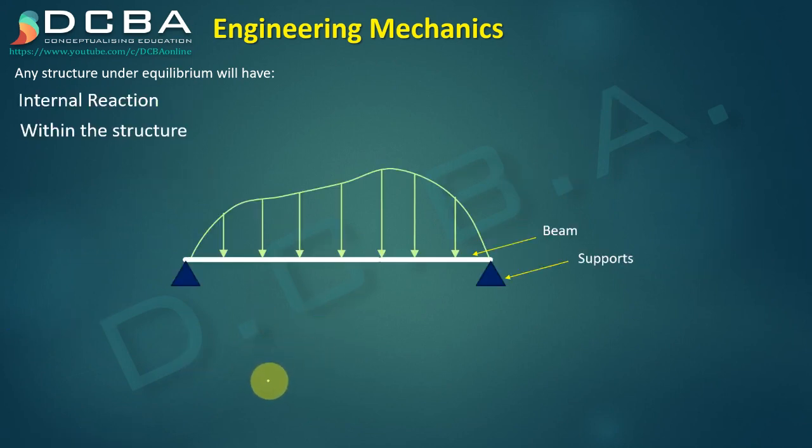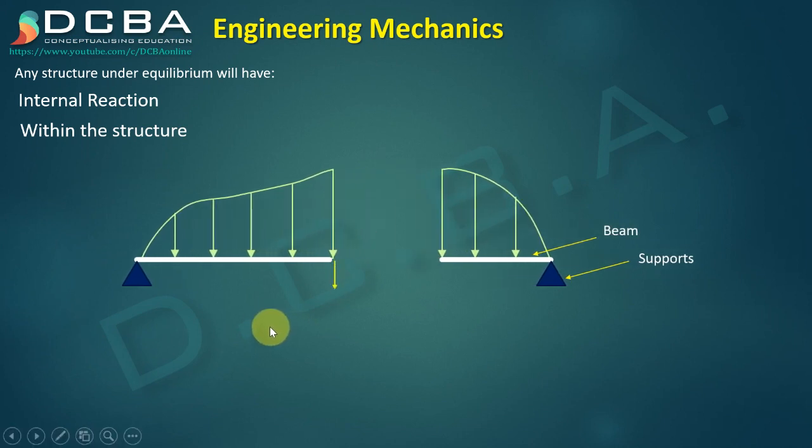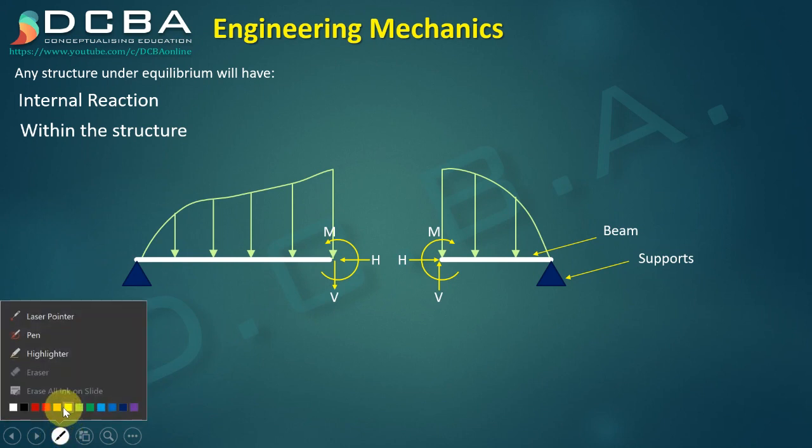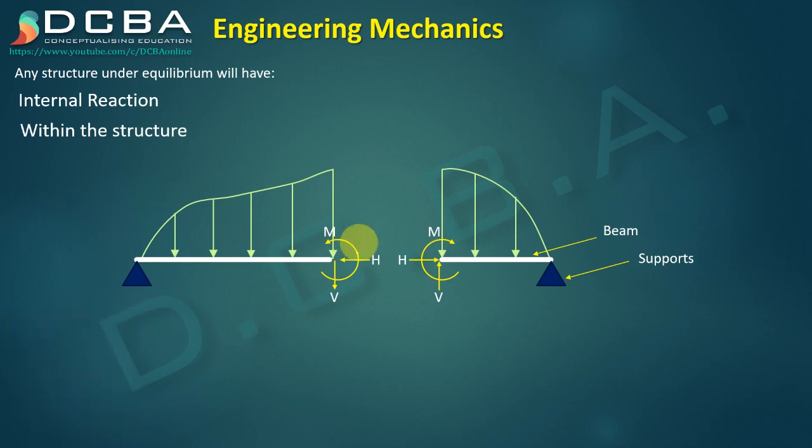Let us now understand what internal reactions are. Consider this structure on which there is this loading. So what we can do is if I just try to separate this structure, or if I try to break this structure from between, I will see essentially three reactions that are formed within the structure. These three reactions are, first one would be horizontal reaction, second would be the vertical reaction, third would be a moment reaction. Always these three reactions are formed when we break a rigid structure.